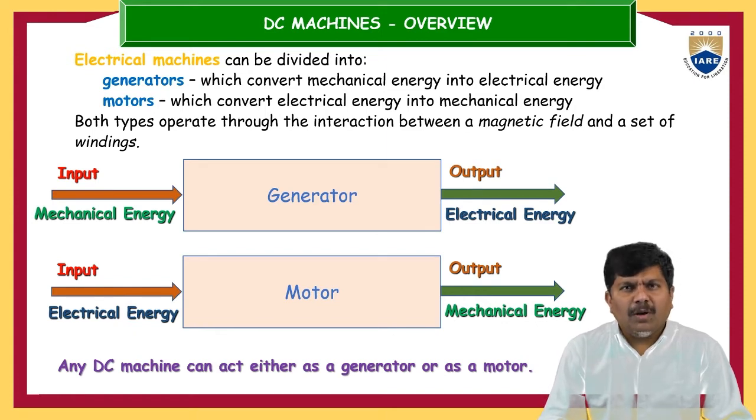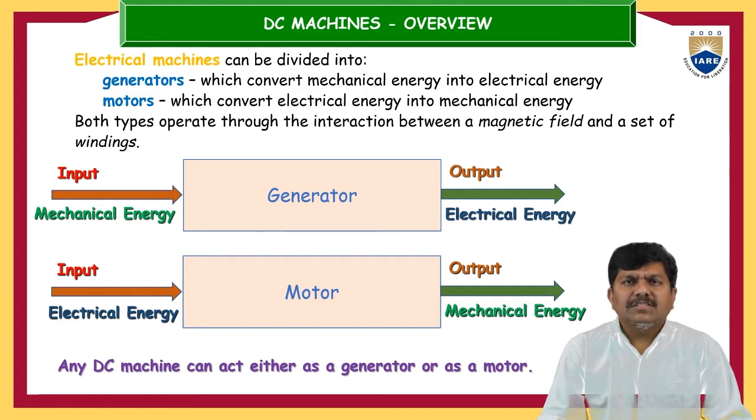The raw form of the energy, either electrical energy or mechanical energy, is the input energy we offer at the input terminal of that electrical machine. The energy we get from that electrical machine is called the output energy, or the output quantity. So we can operate a DC machine based on the energy provided to it, as a generator or as a motor.